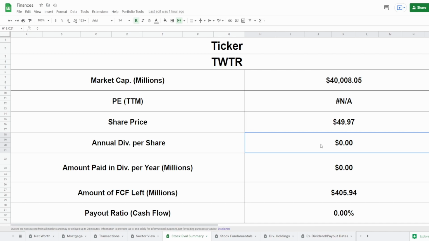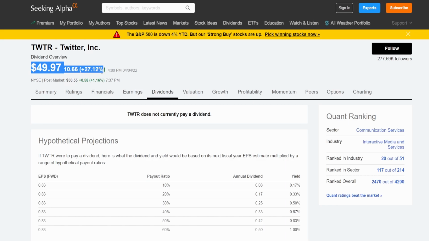I'm just giving you guys my opinions on the numbers that we just saw and the current news that Elon Musk actually bought 9.2% of this company. And the concern for him buying this is because of freedom of speech issues. So, you guys know Twitter has a lot of censorship tendencies, I guess you could say. And if Elon Musk actually bought this company in order to stop the censorship that Twitter is doing, then this actually might be a pretty good buy, seeing that it's only at $50. I mean, today alone, Twitter went up a whopping 27.12%, which is just absolutely insane.